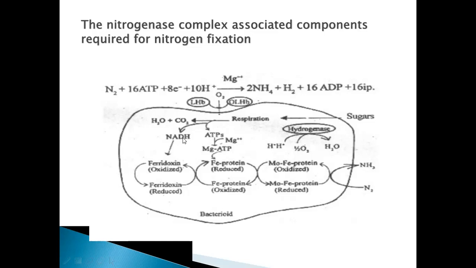NADH converts this ferredoxin to its reduced form, and when this ferredoxin gets oxidized again, it gives electrons. In turn, when it is getting oxidized, it will reduce the iron protein. When this iron protein gets oxidized, it will reduce the molybdenum iron protein. When this gets oxidized, it will convert nitrogen to ammonia.